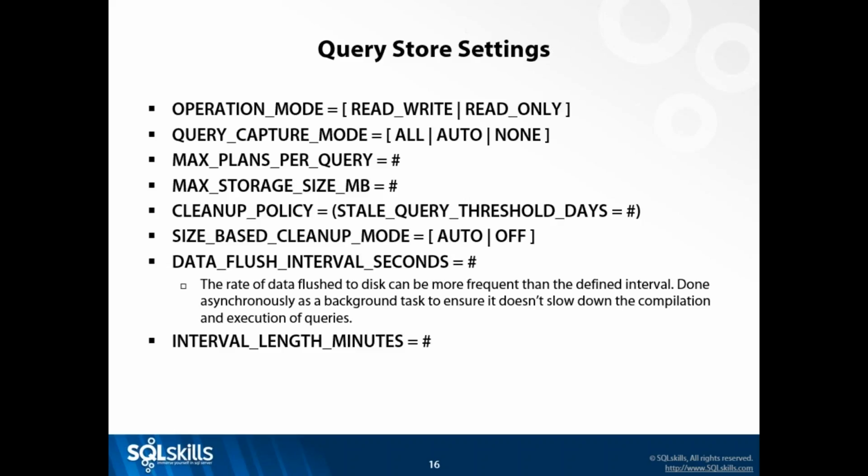So the more ad hoc my workload, the more queries I'm going to have and the more space I'm going to need to hold those queries. Whereas if I have a workload which doesn't have a lot of ad hoc queries, which is mostly stored procedures, then I'm not going to have a huge variety. I'm just going to have a high execution count for my queries. So I'm not going to need as much space. So for your max storage size, I tend to start at around 2 gigs, and then I monitor it to see if I need to increase that.